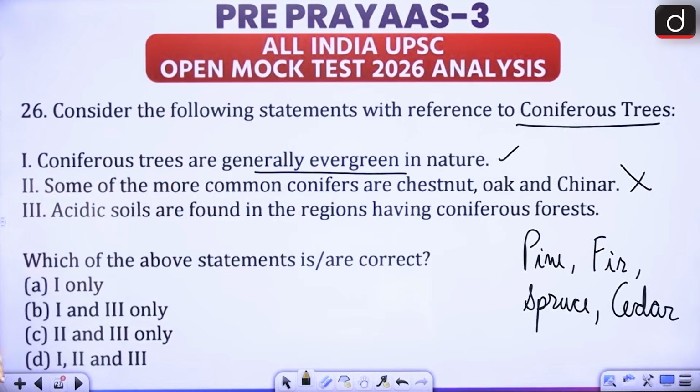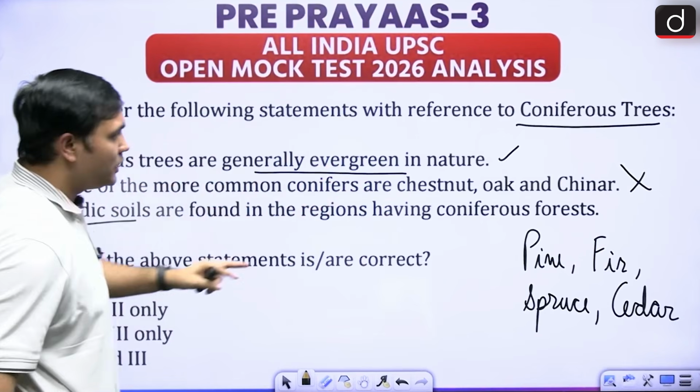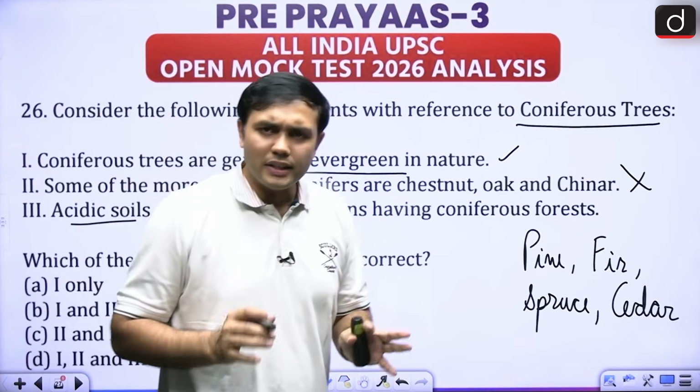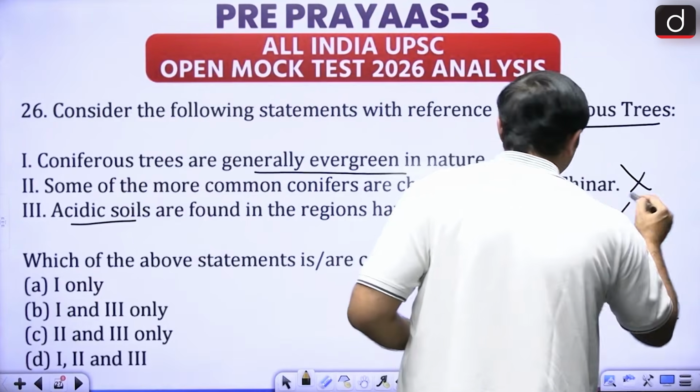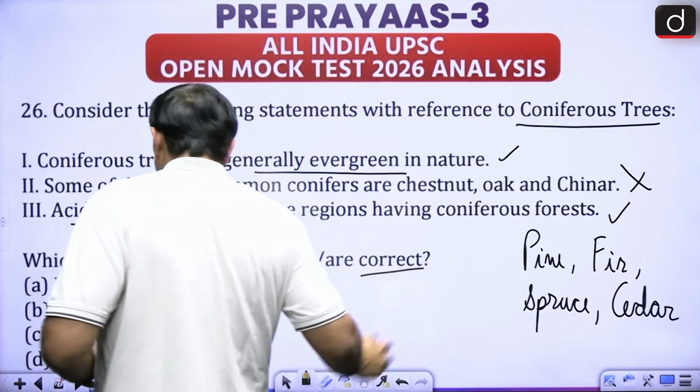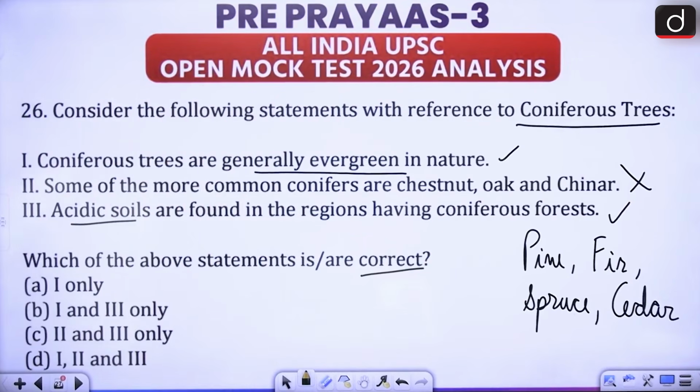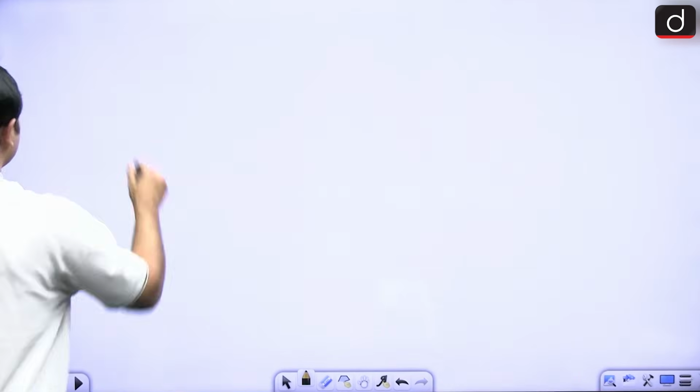Lastly, it is asking about acidic soils being found in the regions having coniferous forests. That is correct. We'll look at why. So here it is asking for the correct options. So 1 and 3 are the correct options. Now let's look at these particular areas. Where would you find coniferous trees?